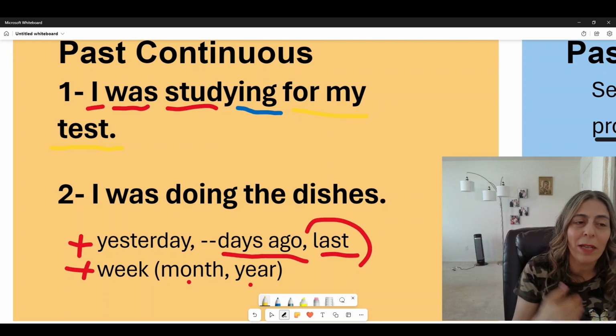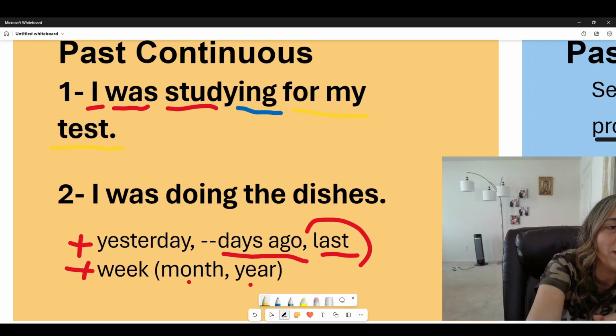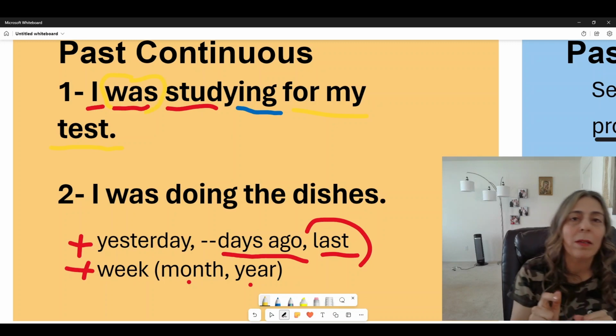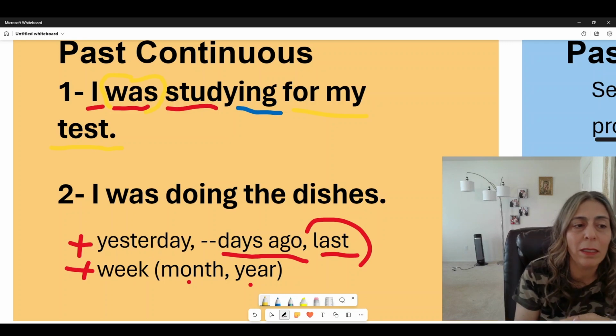And this is a past continuous. Because I have was, it shows that it's a past continuous.